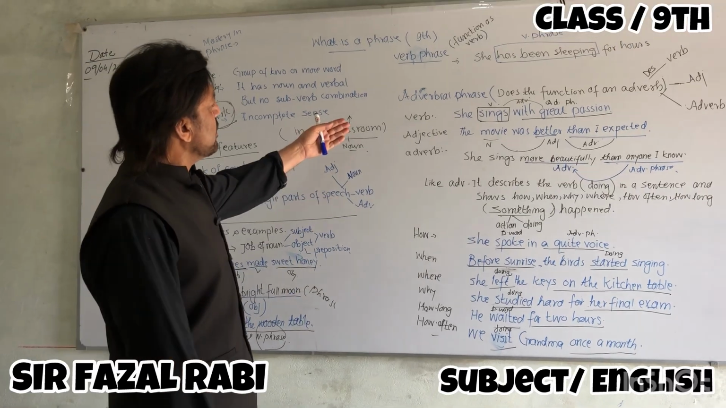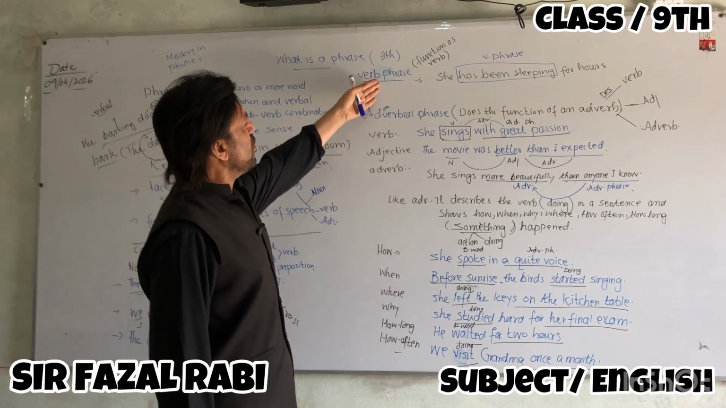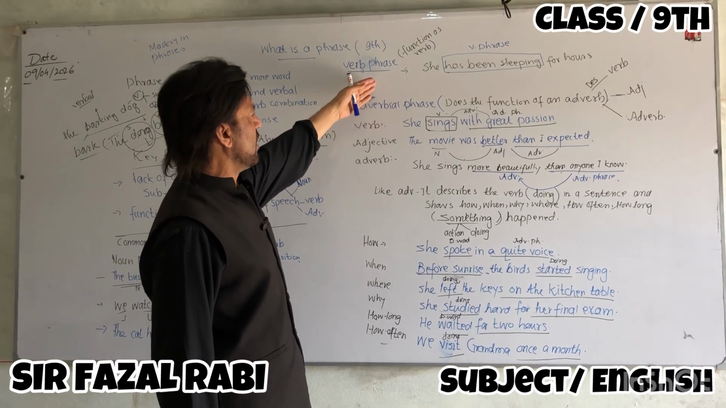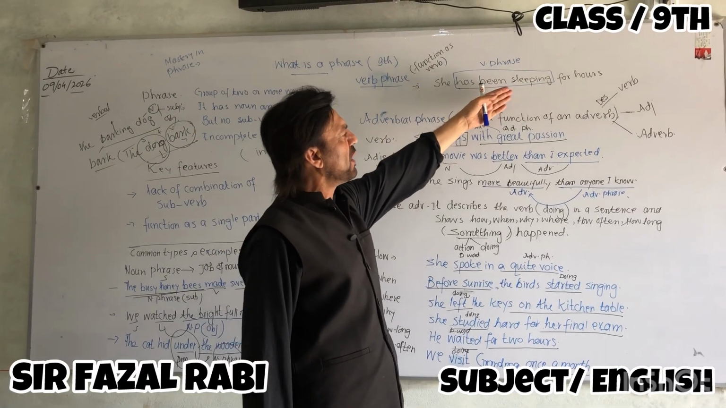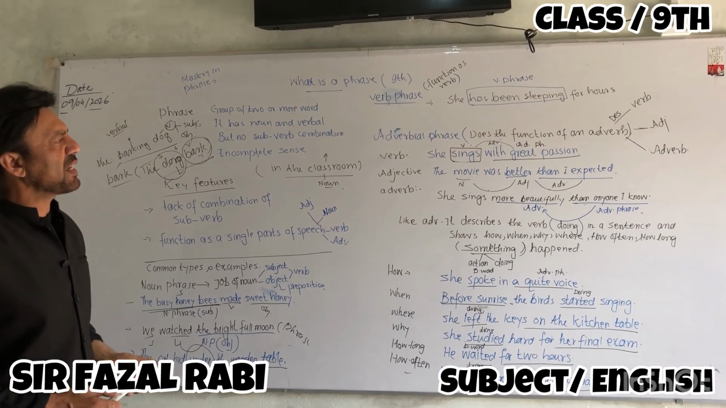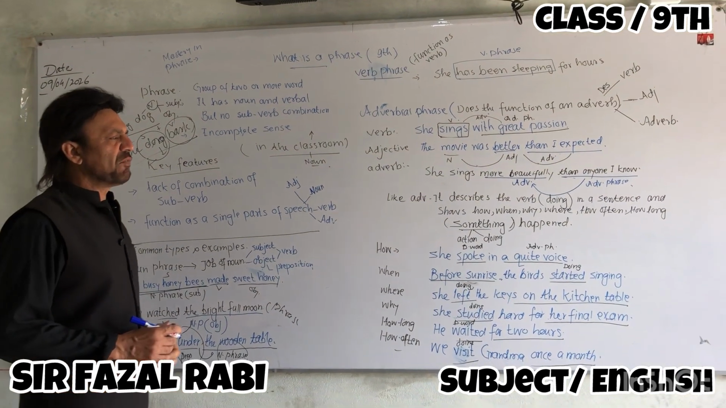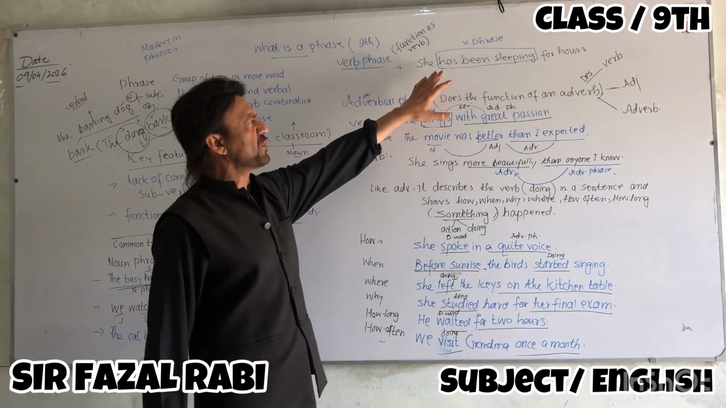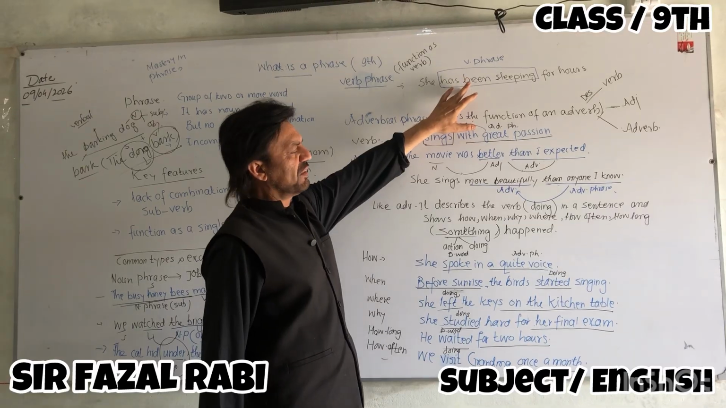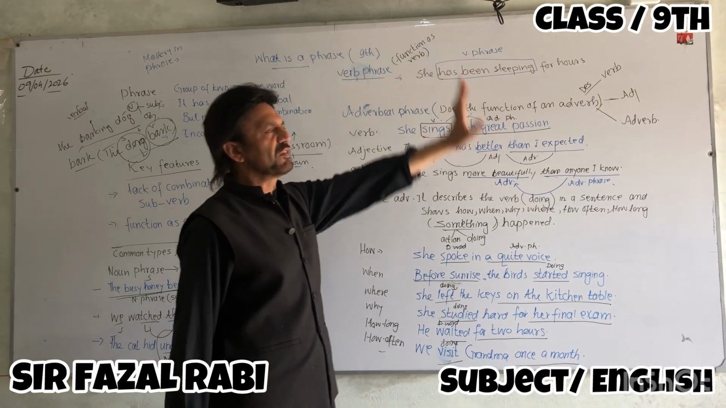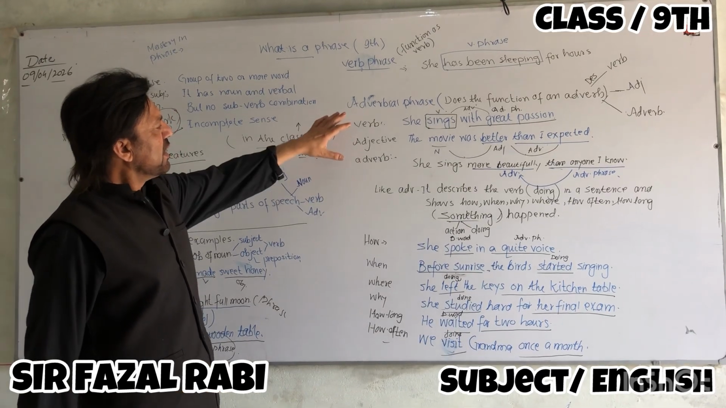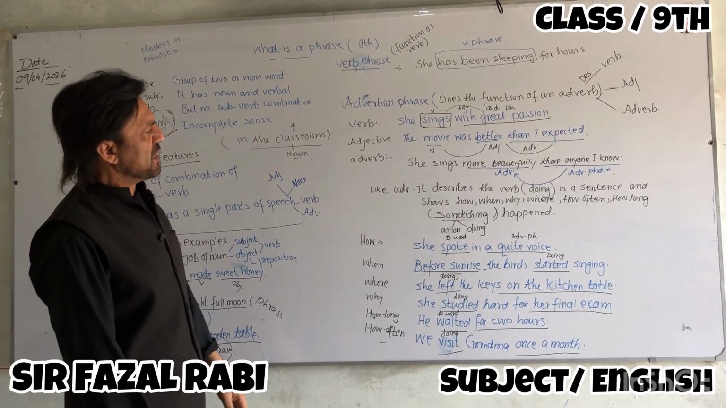Another type is called a verb phrase. When a group of words functions as a verb, it's called a verb phrase. She has been sleeping for hours. In this example, has been sleeping is a group of words whose function is a verb, so it's called a verb phrase. The next type is the adverbial phrase.